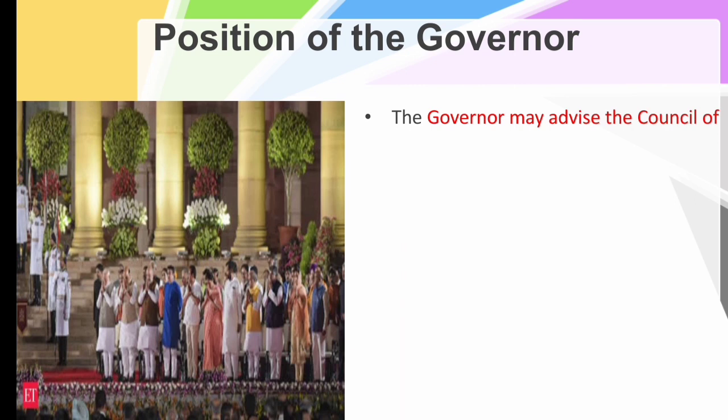The governor may advise the council of ministers when faced with a difficult situation. If there is any difficult situation in a state, for example, any health issue prevailing in a particular state, the governor may also ask for advice from the council of ministers on how to overcome this situation.